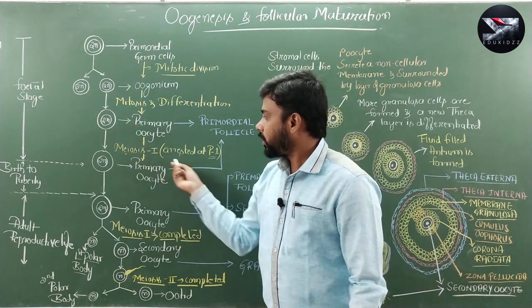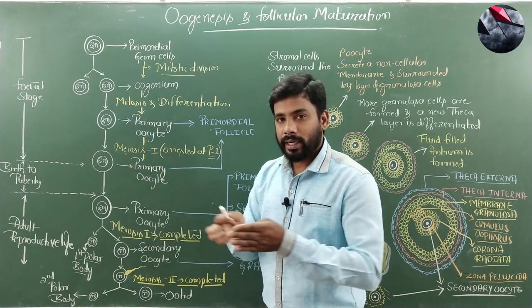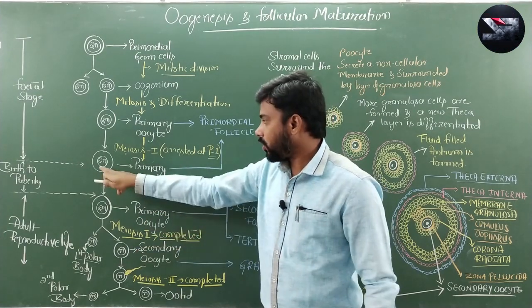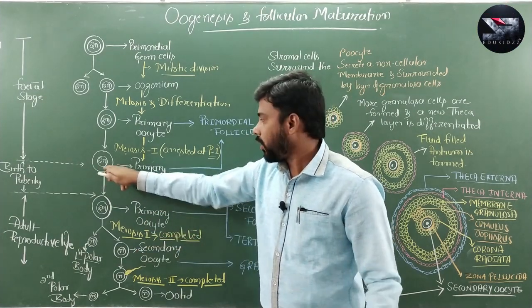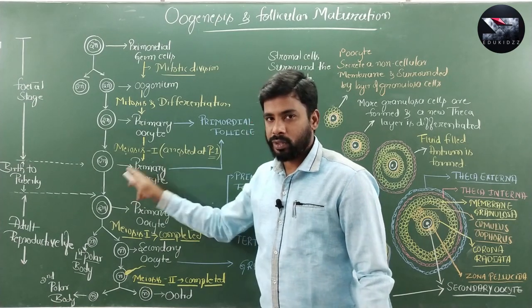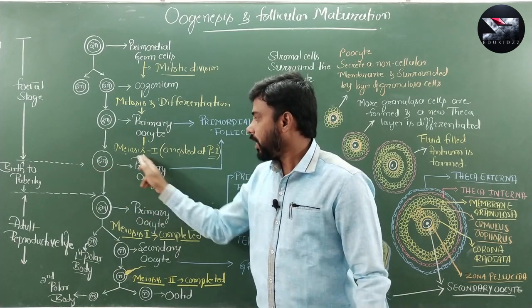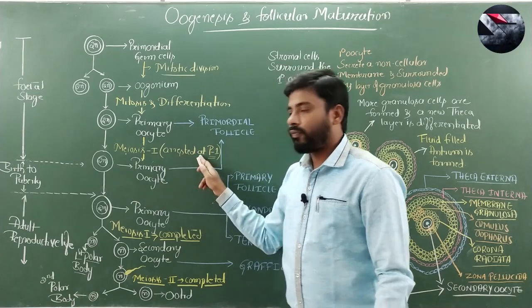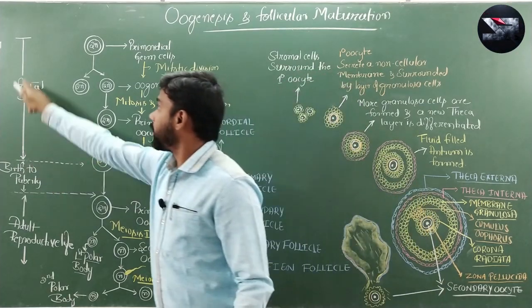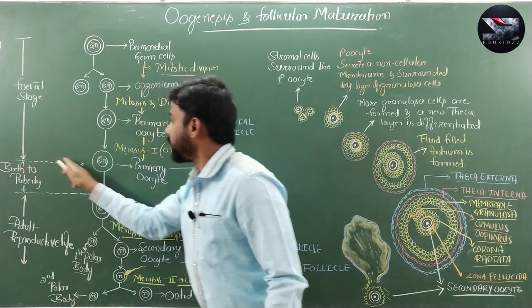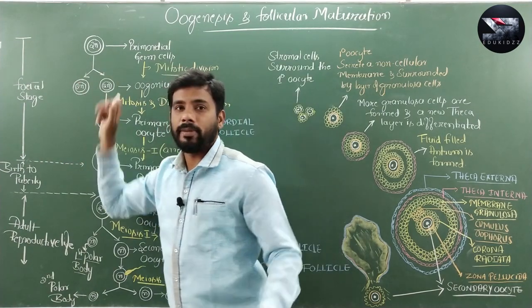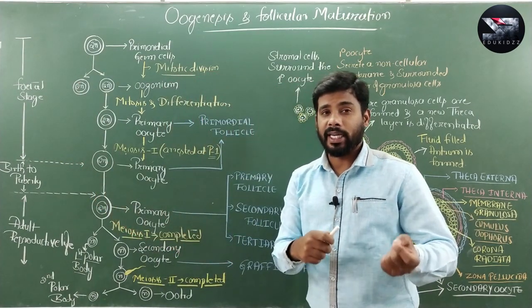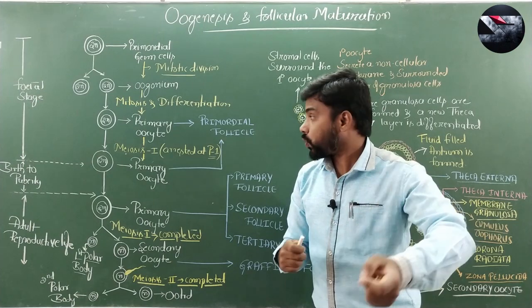Because the cell has not completed its division, I wrote the single cell. Again it is also the primary oocyte only, but here the difference is meiosis is arrested at prophase 1. So, all these events take place in the fetal stage, when the female baby is in the mother's womb.